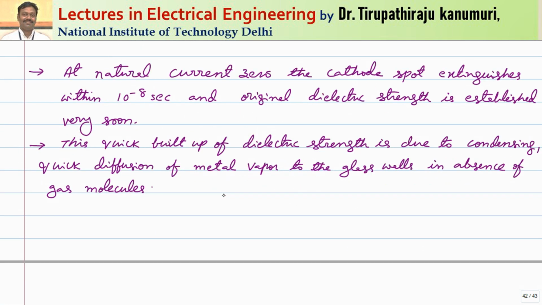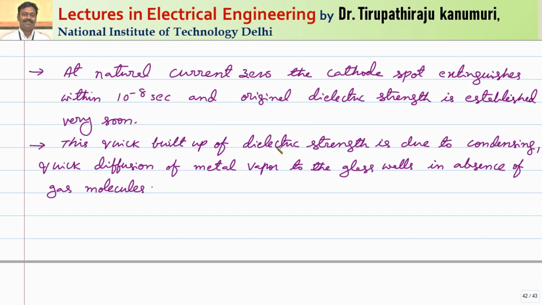So at natural current zero, the cathode spot extinguishes, because when the current is equal to zero, automatically vapor cannot be produced, since it depends on the instantaneous value of the current. So at natural current zero, because the arc is extinguished, it will recover within 10 to the power of minus 8 seconds itself, and the original dielectric strength is established in the medium. That is the advantage of vacuum circuit breakers. How is it achieving this in so little time?